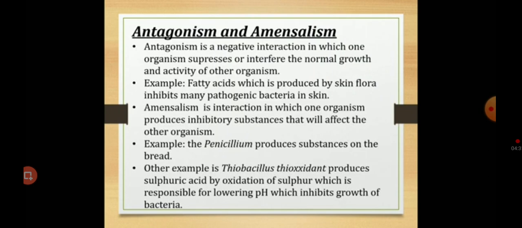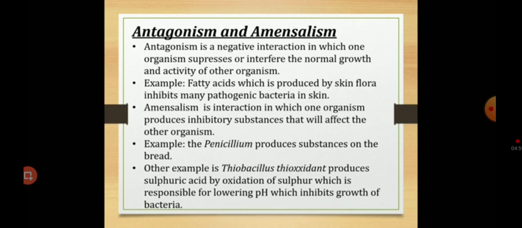Next, we will see the negative interactions. The first ones are antagonism and amensalism. Antagonism is a negative interaction in which an organism will suppress or interfere in the normal growth and activity of another organism. For example, the fatty acids produced by the skin flora inhibit pathogenic bacteria present on the skin.